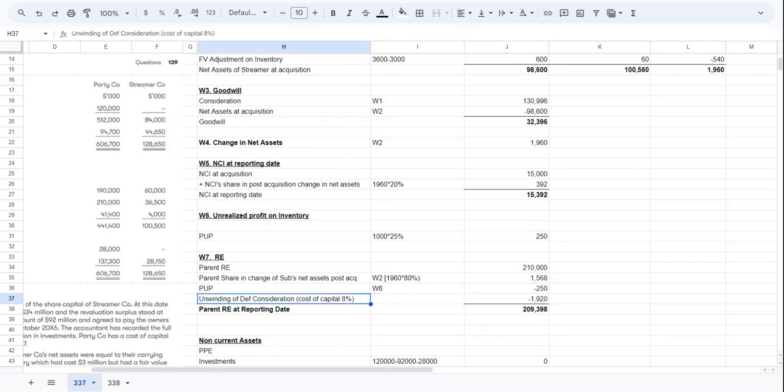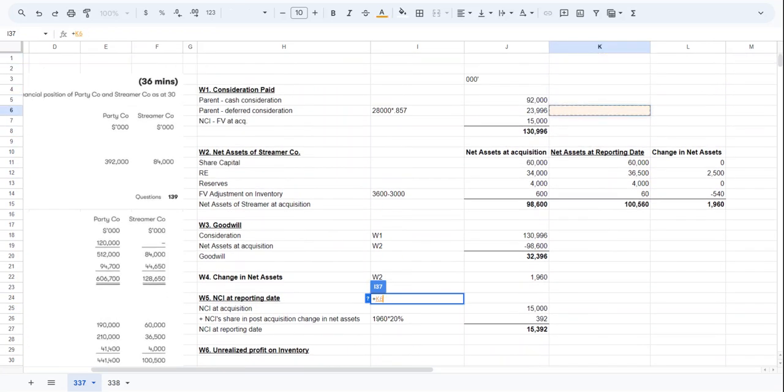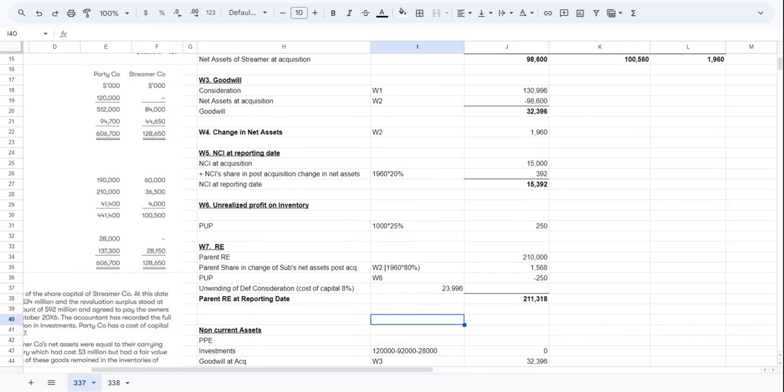Then we have unwinding of deferred consideration. The cost of capital is 8%. So how much is the deferred consideration? The deferred consideration at present value was 23996. Instead of the cell reference, maybe we can type it: 23996 plus 23996 multiplied by 8%, which is the cost of capital.